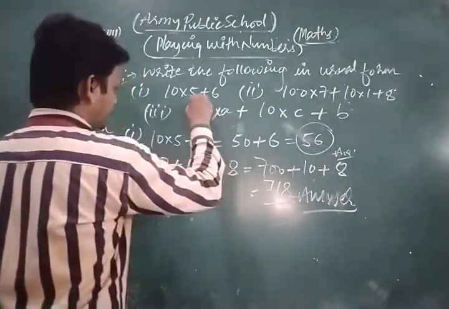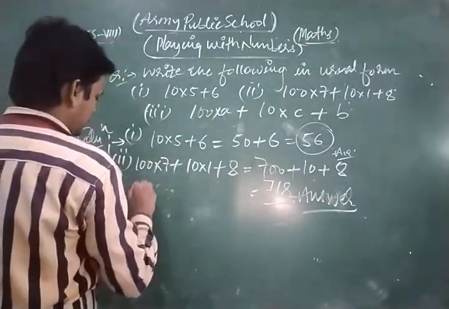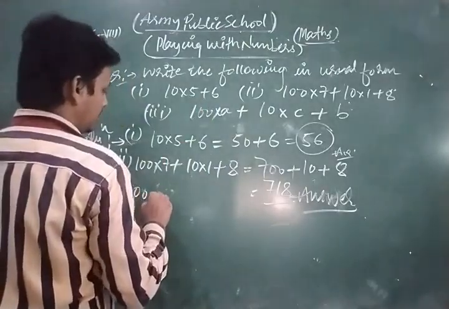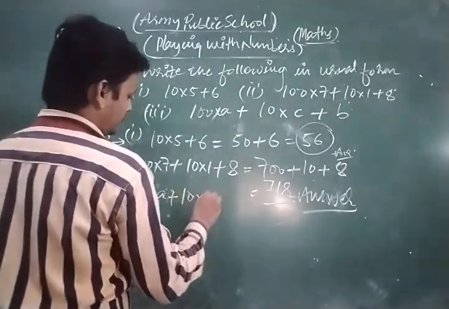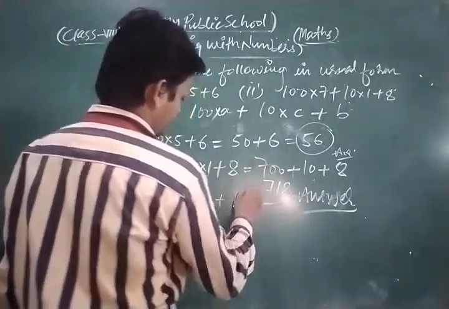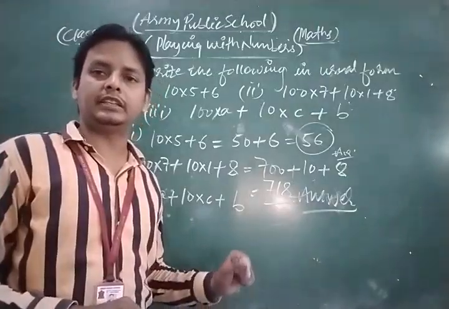Now, third and last part of this question is 100 into A plus 10 into C plus B. This is the number in variable form.